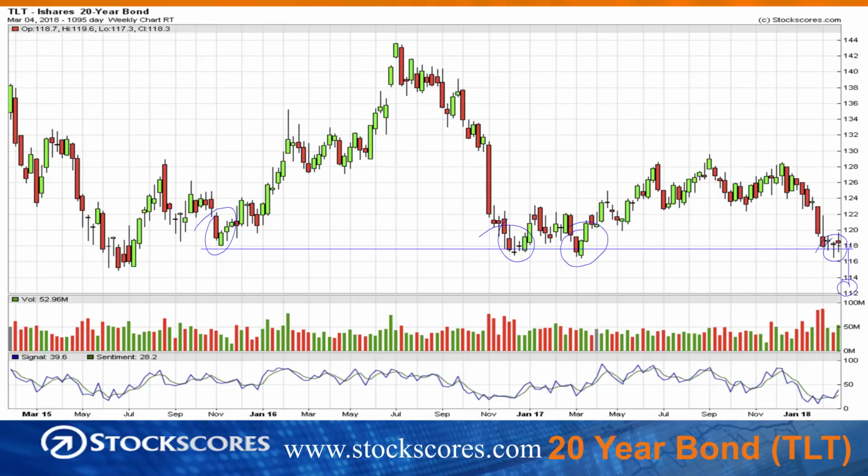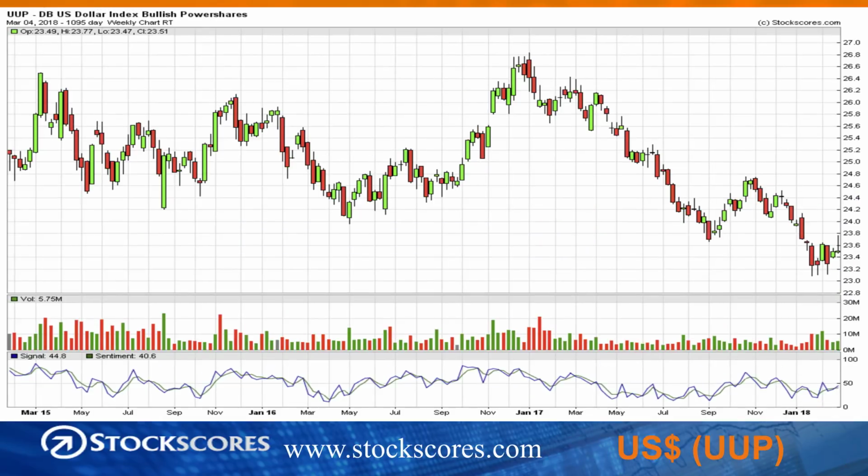It breaks to some new lows for the last couple of years, and that will, I think, hurt the stock market. If instead interest rates hold and the bond market bounces up off of support, that means interest rates will go down, and that will be supportive for the stock market. So this is an important chart to watch.